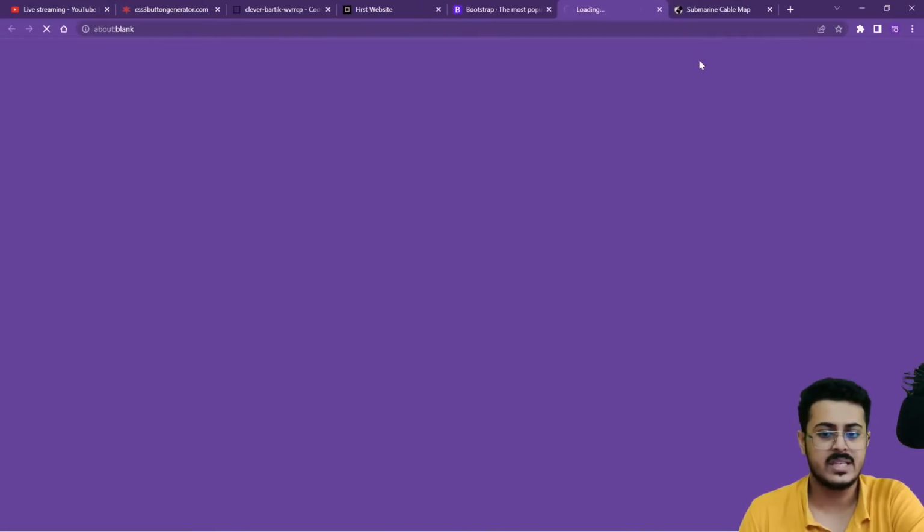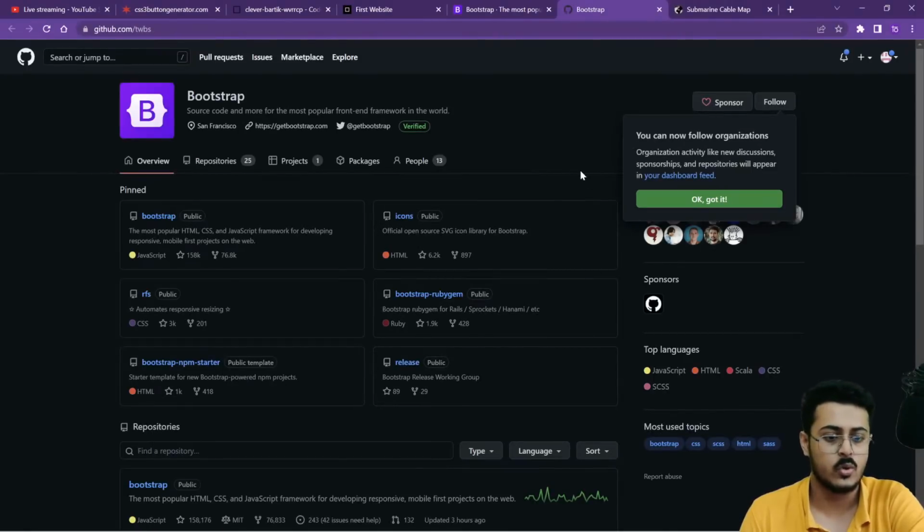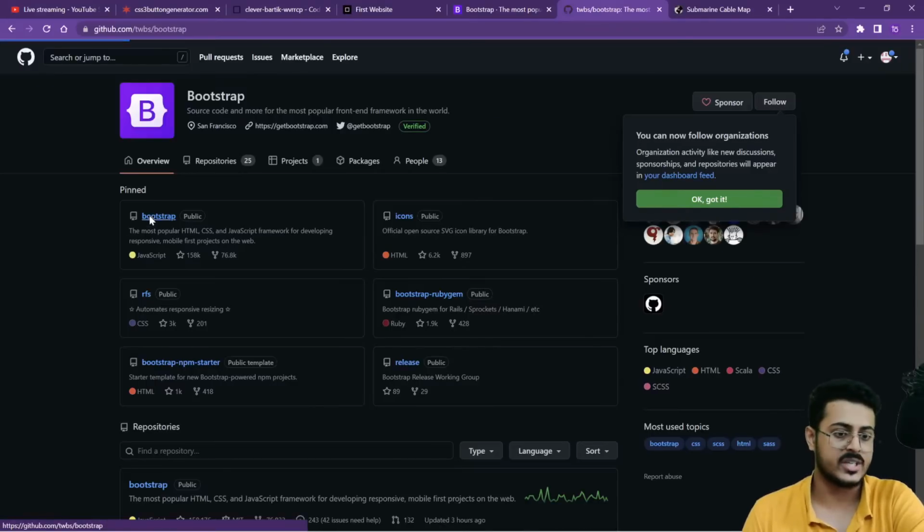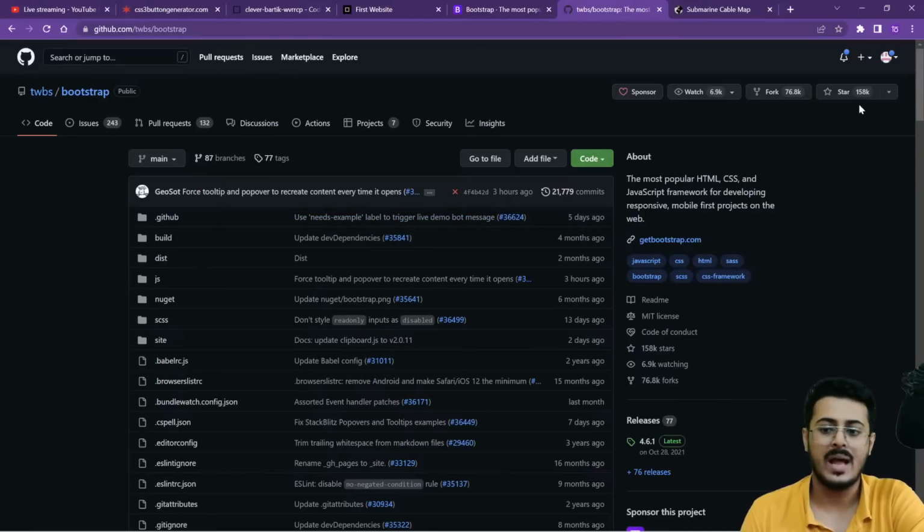Even from this GitHub, if you go right over there, you will be able to see that this is the Bootstrap project, and it has got 1.58 lakh stars. This is the second most used library in the entire world.